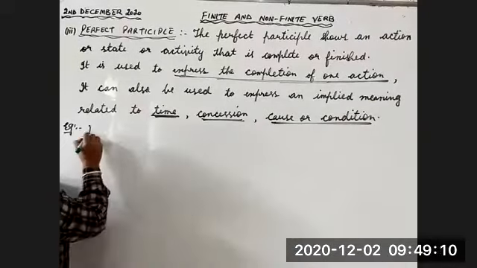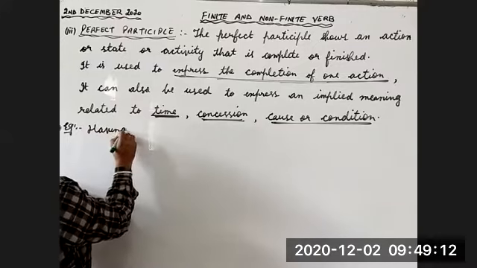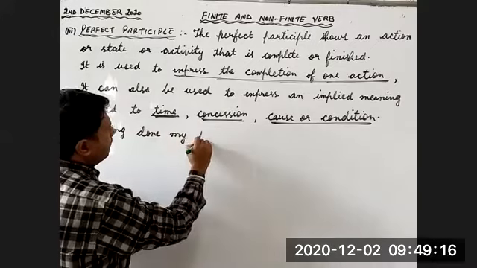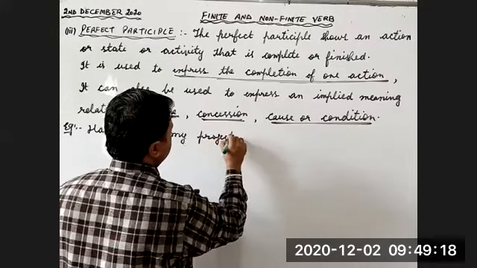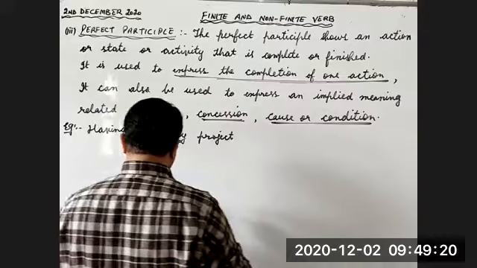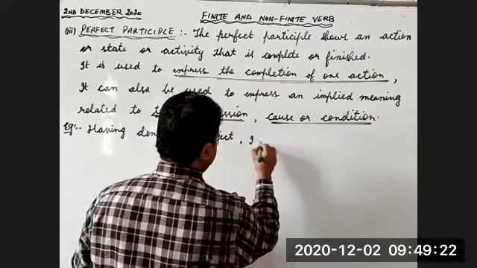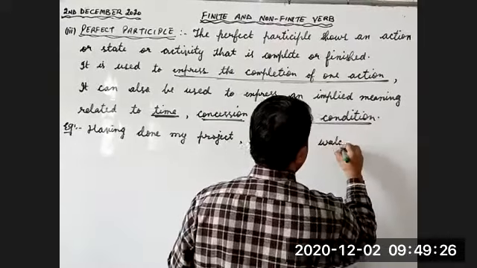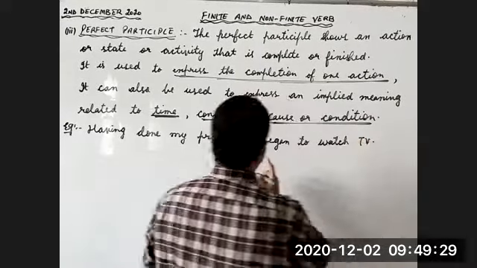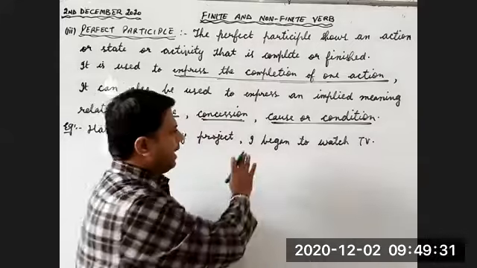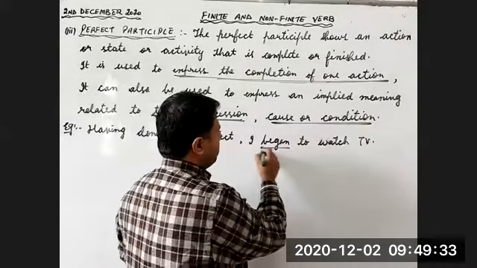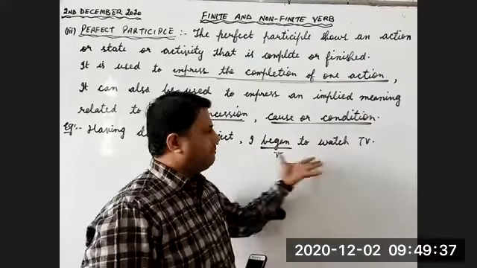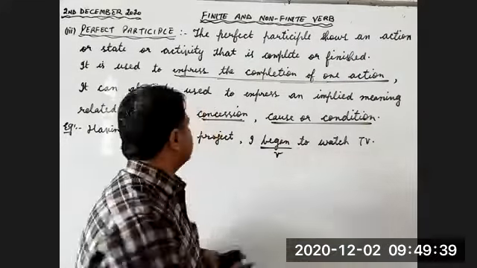Having done my project, I began to watch TV. Children, look at this sentence. I began to watch TV. Began is the finite verb. It's a simple sentence.